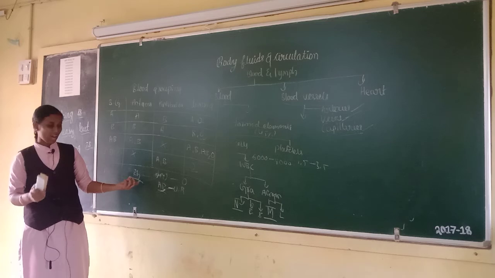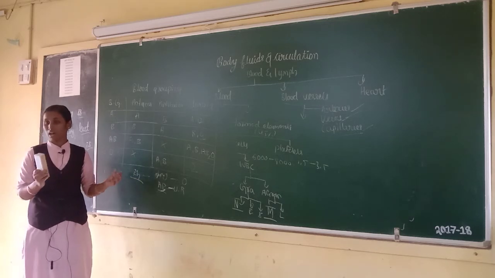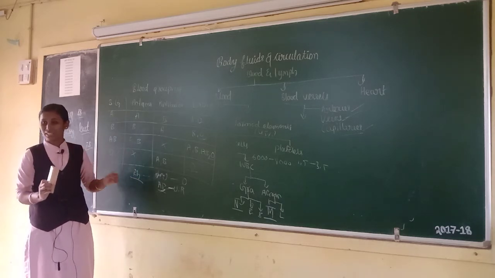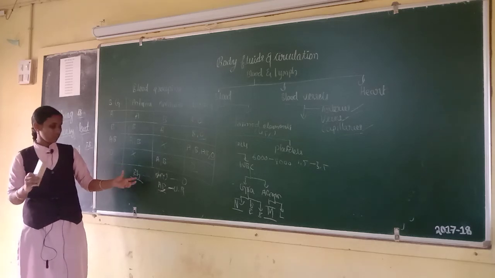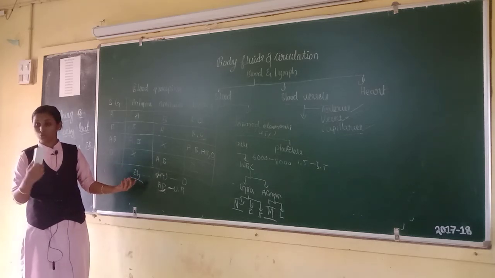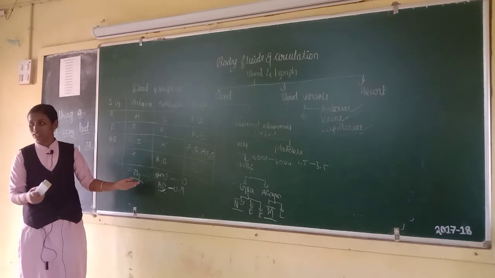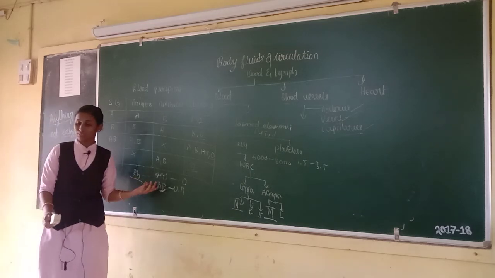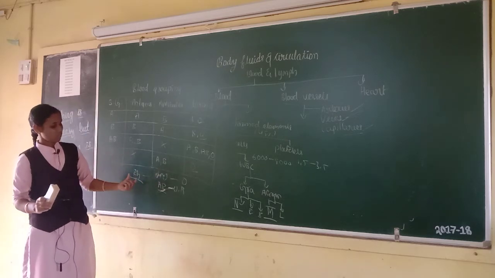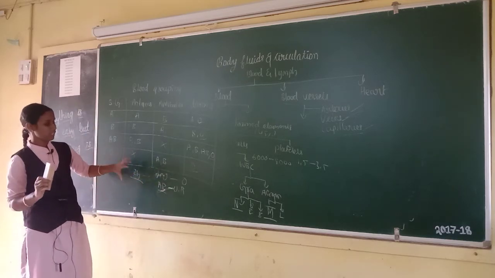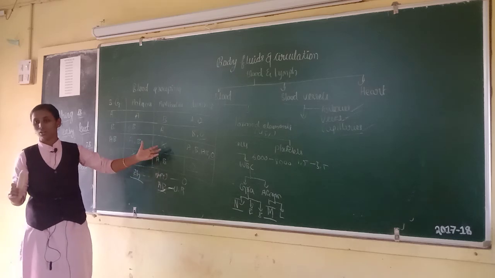We can see the Rh antigen on the surface of RBCs in about 80% of humans, and those persons are called Rh positive. If a person has no Rh antigens on the surface of his RBCs, that person is called Rh negative. This is all about Rh grouping, discovered by Landsteiner and Wiener.